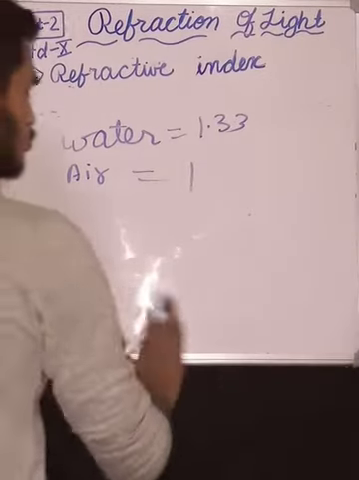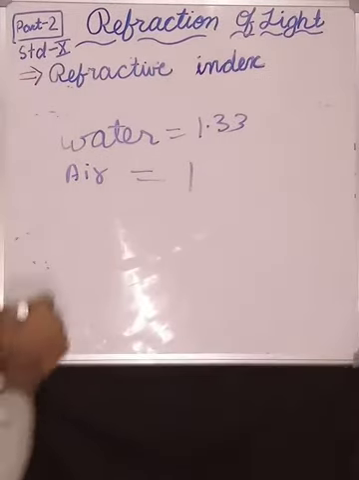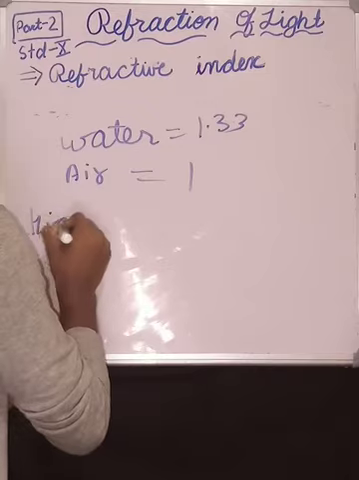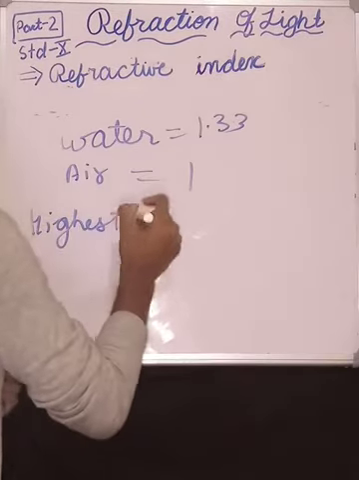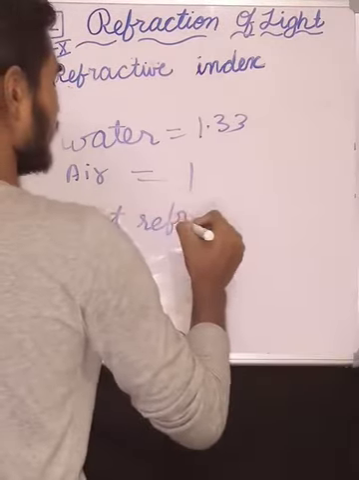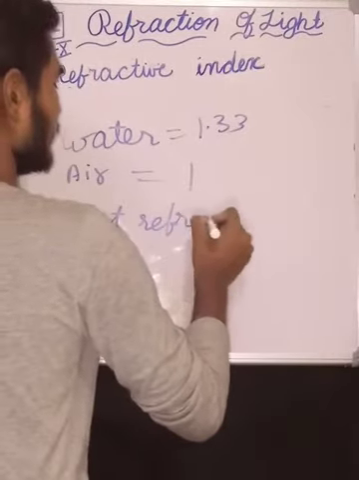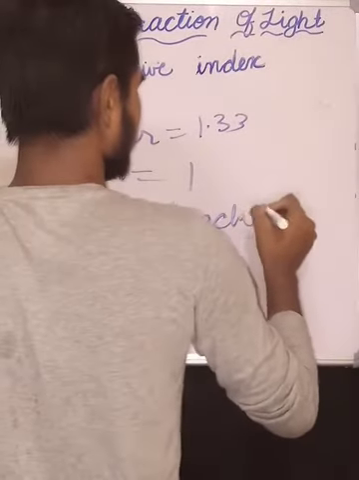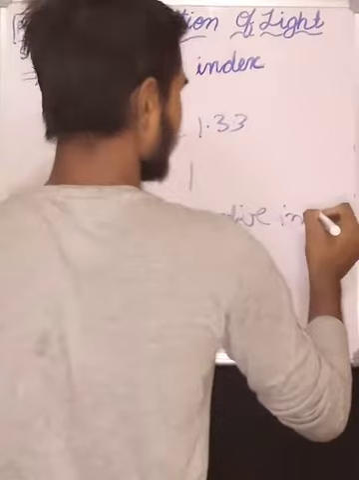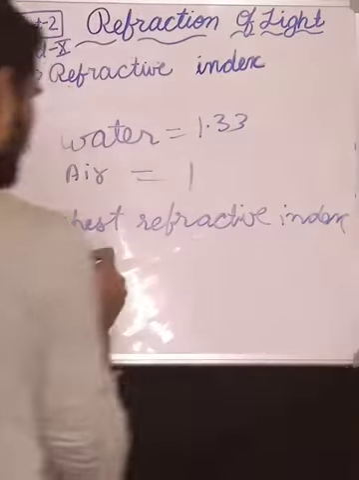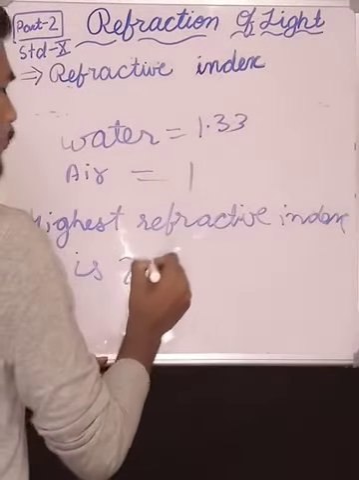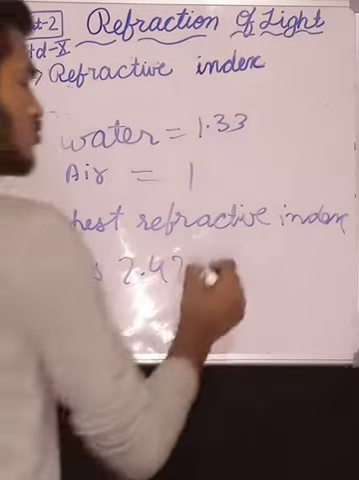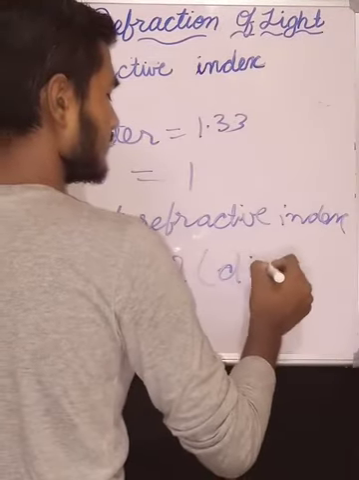And now we have to see the highest refractive index. The highest refractive index is 2.42. It is of diamond.